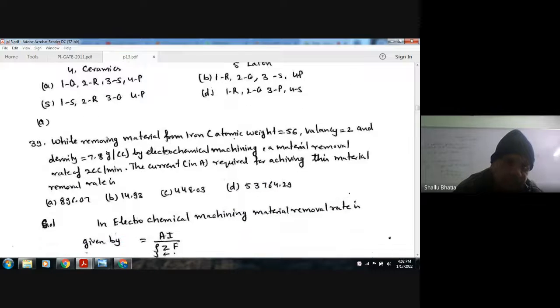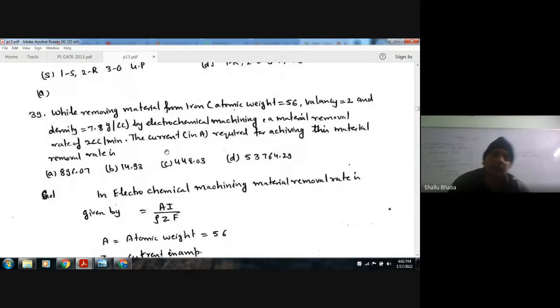Next, while removing material from iron, atomic weight 56, valency 2, and density 7.8 gram per centimeter cube, by electrochemical machining, a metal removal rate of 2 cc per minute.